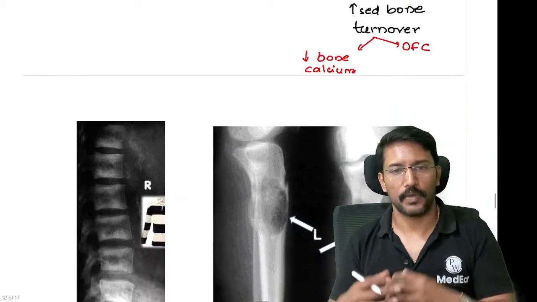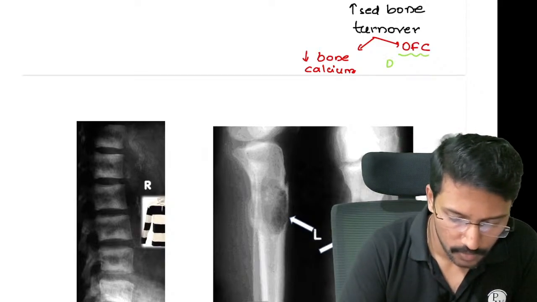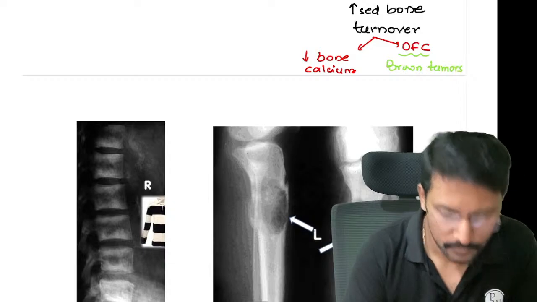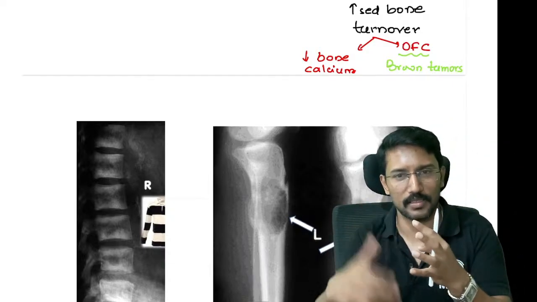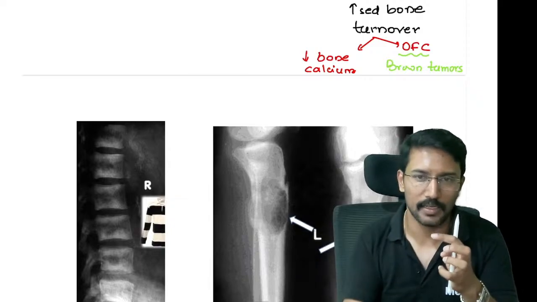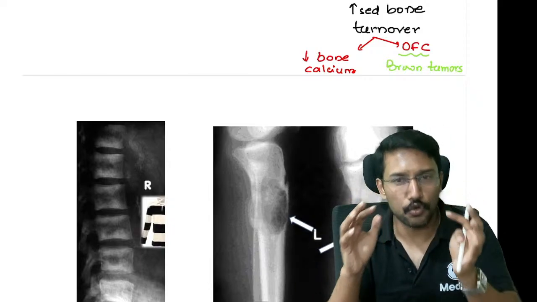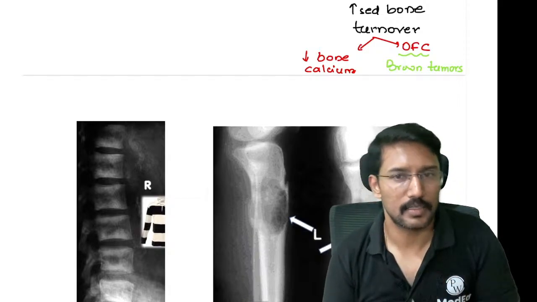It's a condition where there is increased bone turnover leading to brown tumors in the bone, because the osteoclasts are all accumulating in the bone to increase the turnover. Osteoclasts are the ones which remove the calcium from the bone. So if they accumulate in one region, it looks like a tumor. That's what we call a brown tumor, or osteitis fibrosa cystica.